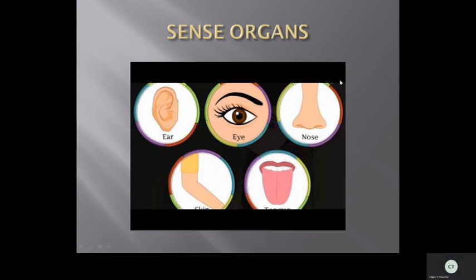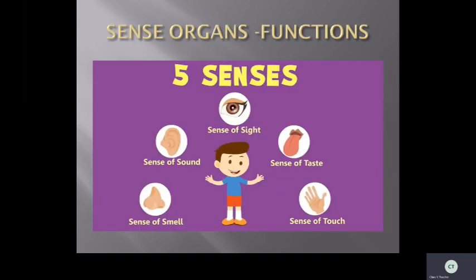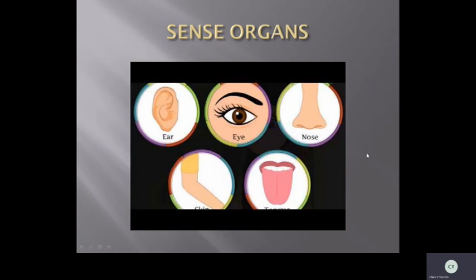And children, you see, in the ears also hair is located, and in the eyes also hair is located, so that it should protect your eye. Hair protects the dust from going inside the eye. Here also hair protects the dust from entering your body. Is it not God's wonderful creation, children? Yes, this is a wonderful creation.